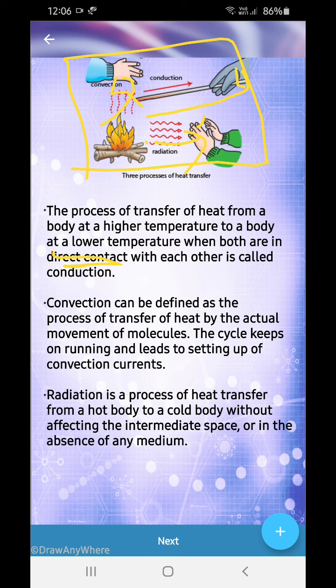The cycle keeps on running and leads to the setup of convection currents. And radiation is the process of heat transfer from a hot body to a cold body without affecting the intermediate phase. So, in the absence of any medium, radiation is occurring.